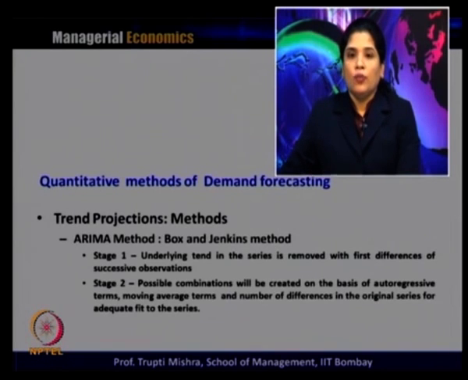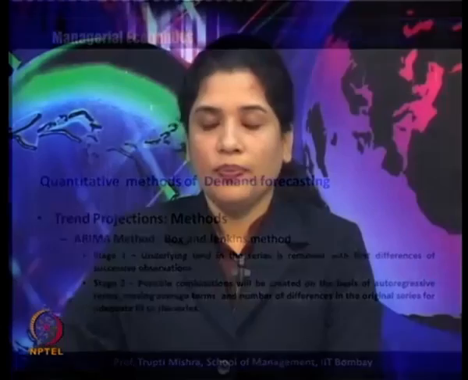Then in stage 2, possible combinations will be created on the basis of the autoregressive terms, the moving average terms, and the number of differences in the original series, for an adequate fit to the series. The ARIMA method considers both the autoregressive term and the moving average term. So the possible combinations are created on the basis of the autoregressive terms and the moving average terms.